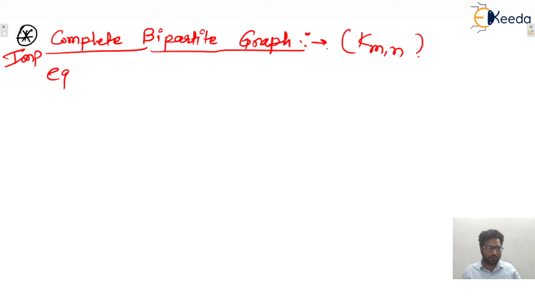So let us consider one complete bipartite graph. Let's say this one. This is, let's say, A, B, C, D, E, F.